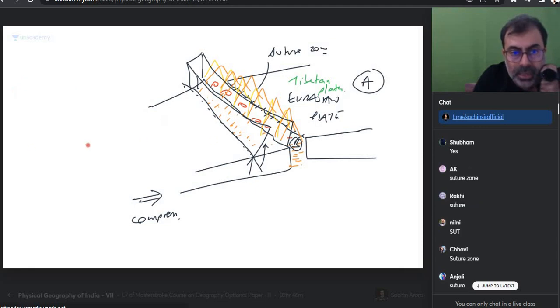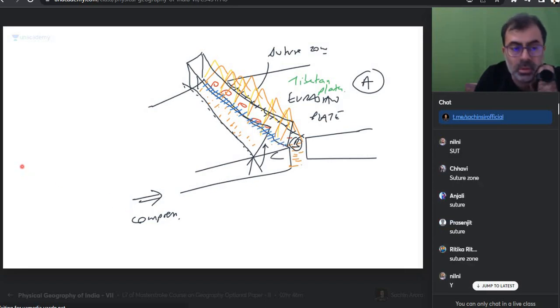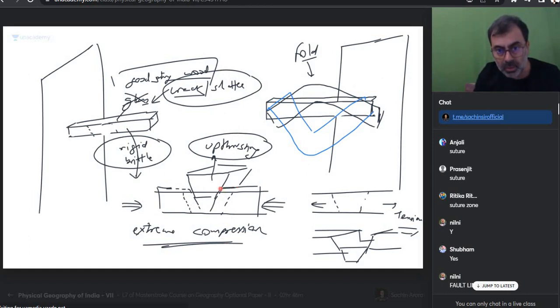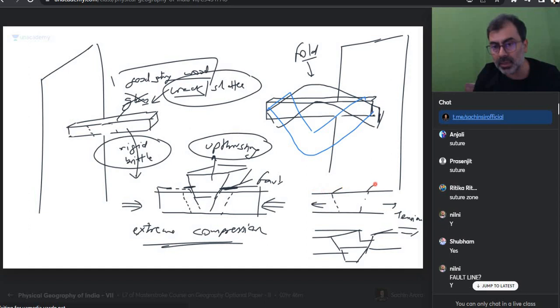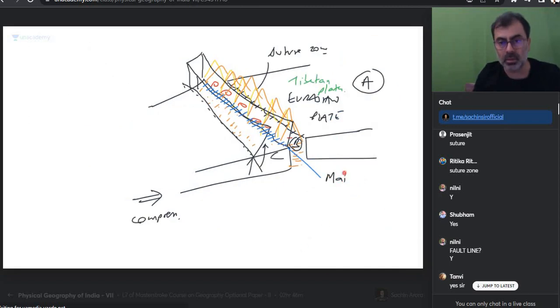Can I say B and C are also separated by something? There will be a gap, right, suddenly on this line it started rising up. Yes or no? This gap or this line is called fault line. Suddenly it must have gone up by faulting. Everyone, can you see this? This line I am talking about. Can you see where it cracks? Can I say this is the fault line? This line must be the fault line. And this block went down. So this fault line is called main central thrust, MCT.